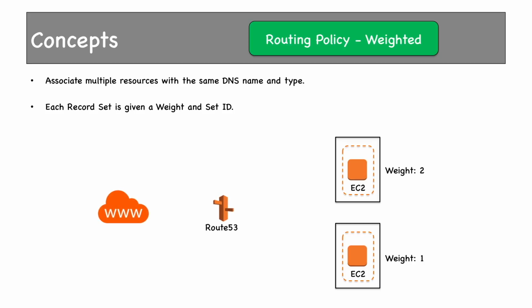Internet and Route 53 is there. Connection goes via Route 53 to these EC2 instances. But because of weighted round robin, traffic distribution will be different. First connection will go to the first instance. Second one will go to the same place. But the third one will go to the other instance. Almost 66.67% of the traffic would go to the first instance and the remaining 33.33% of traffic would go to instance number 2.